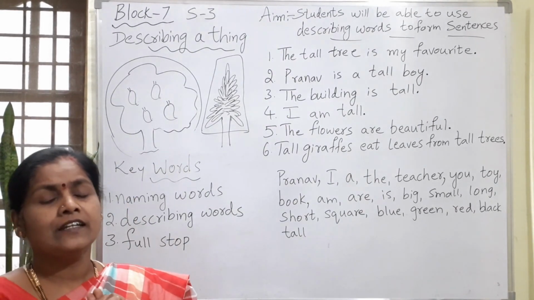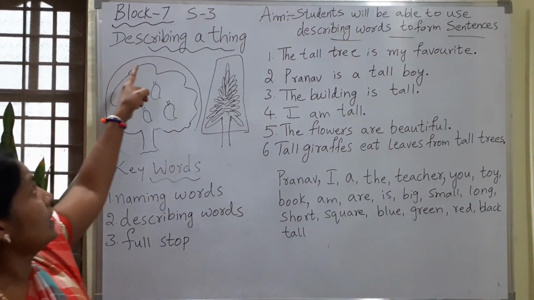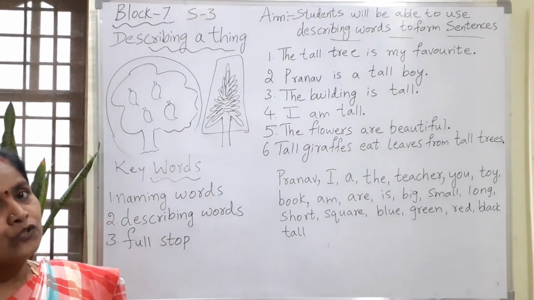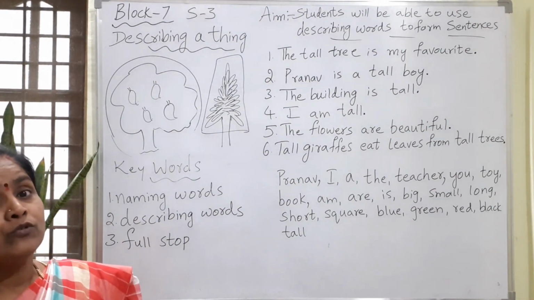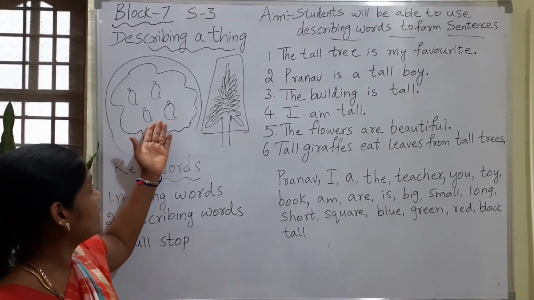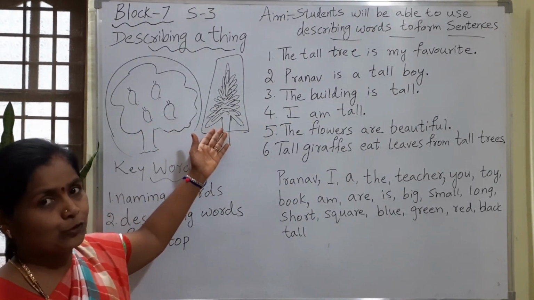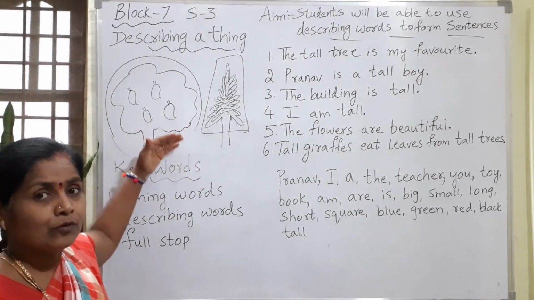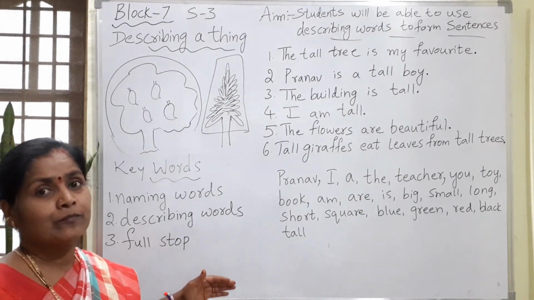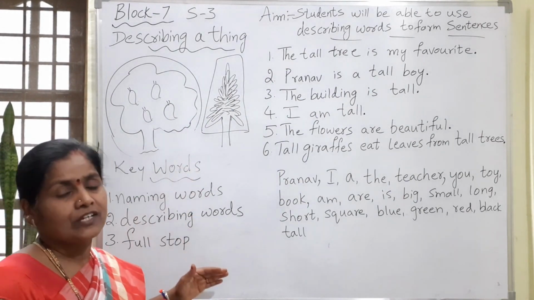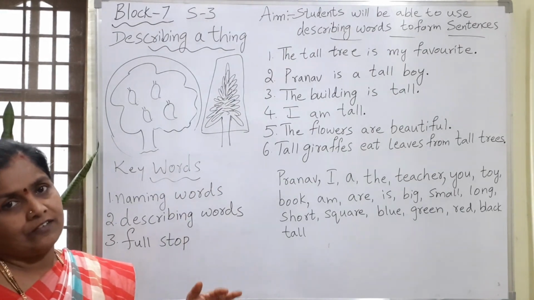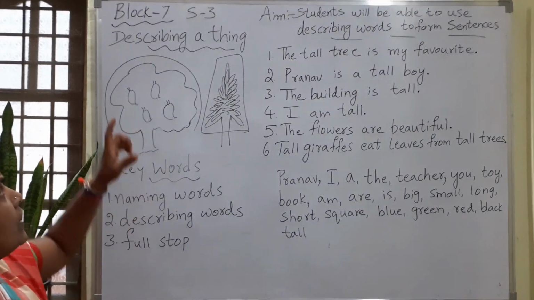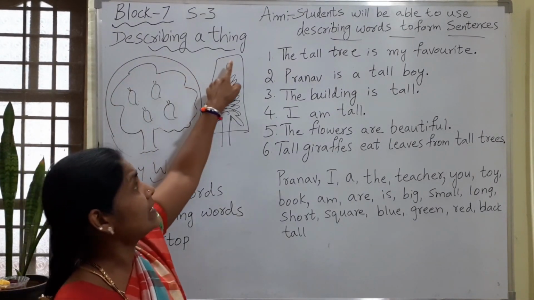So in this lesson, in S3, we are going to describe a thing. As you know, all of you, how to describe trees. Here I have drawn the trees as we have done for S2. So here by the shape, size and color, we were able to describe it, and we were able to differentiate it with different words. Words means which words? Describing words. So today you are going to describe a particular thing.